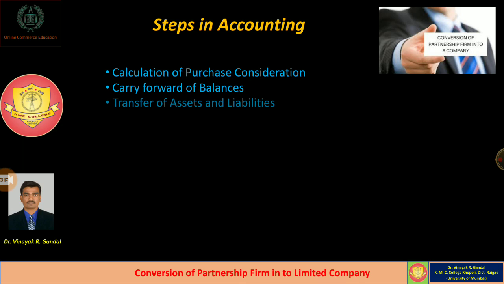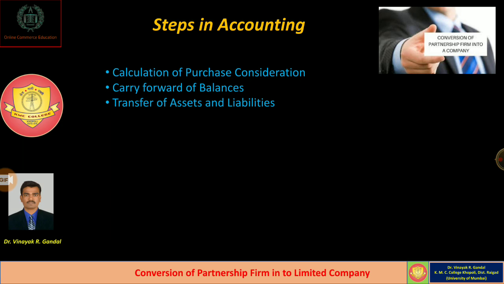Then in the third step, we have to transfer whatever assets and liabilities our old firm has at book values. Whatever assets the old firm has should all be transferred to the debit side of the realization account at book values, as well as whatever liabilities the old firm has, which should be transferred to the credit side of the realization account at book values, meaning balance sheet values.